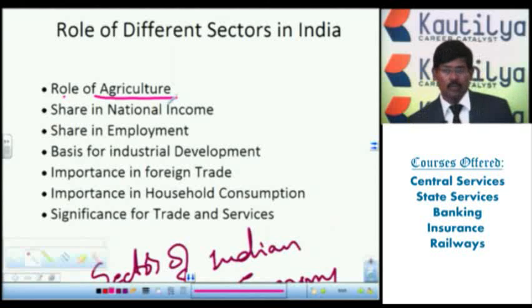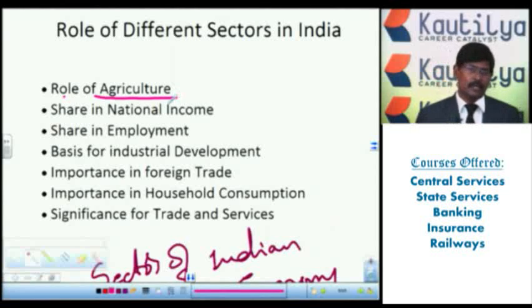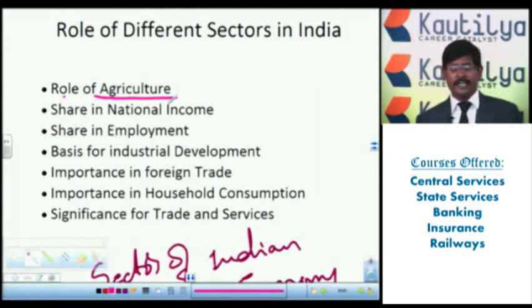First, what is the role of agriculture or the primary sector? If we observe the share of agriculture in national income, it is 40 to 50%. So the agriculture sector's share in our national income is more than that of the secondary and tertiary sectors.